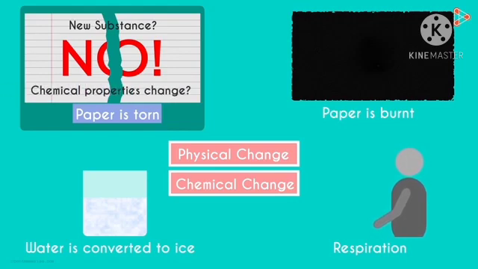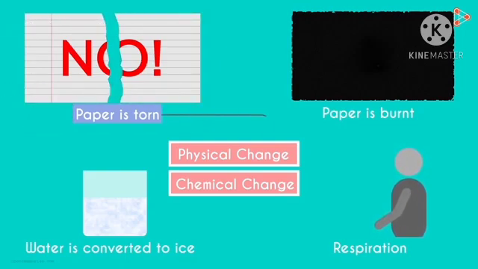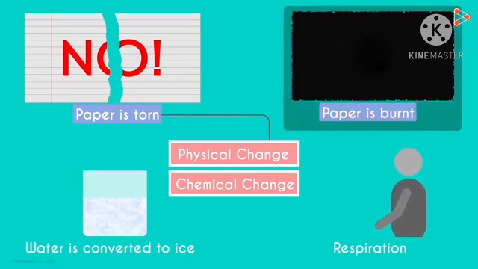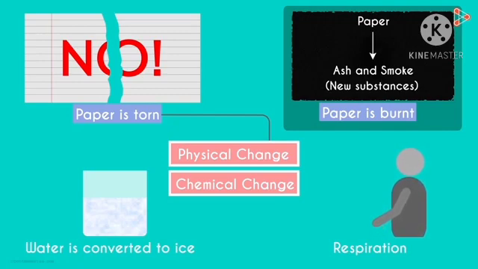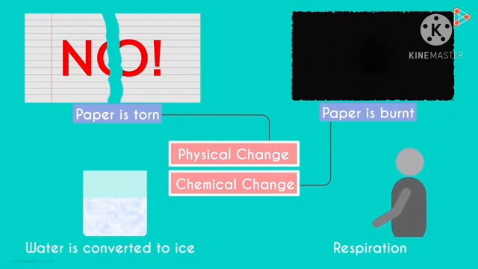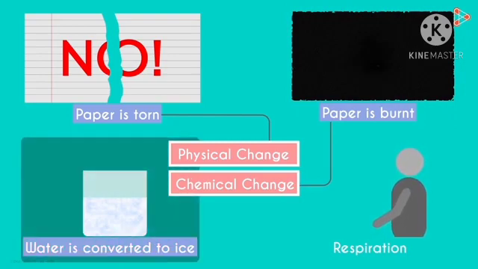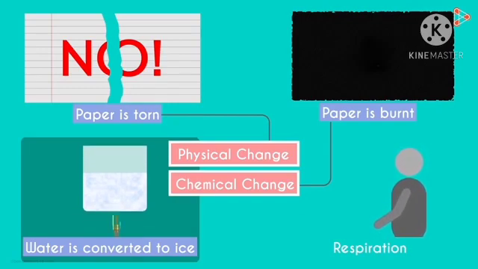A paper is torn. Is it a physical change or a chemical change? If we get an entirely new substance, that is a chemical change. A paper is torn into two pieces. It's not a new product, nothing else. So this is a physical change. What about a paper being burned? Here the paper is converted into ash and smoke. New substances entirely. Hence this is a chemical change.